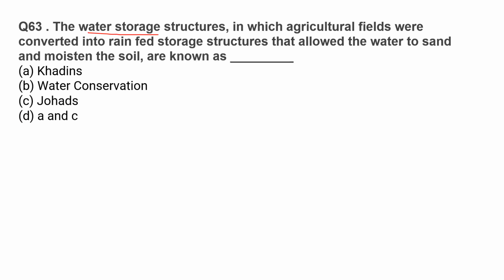The water storage structures in which agricultural fields were converted into rain-fed storage structures that allowed the water to stand and moisten the soil are known as khadins and johads.